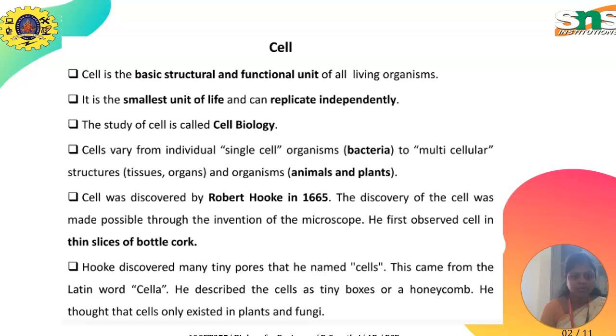The cell was discovered by Robert Hooke in 1665. The discovery of the cell was made possible through the innovation of the microscope. He first observed the cell in a thin slice of bottle cork. Hooke discovered many tiny pores that he named cells. This came from the Latin word cella. He described the cells as tiny boxes or a honeycomb. He thought that cells only exist in plants and fungi.